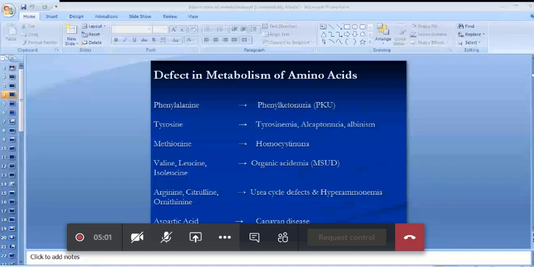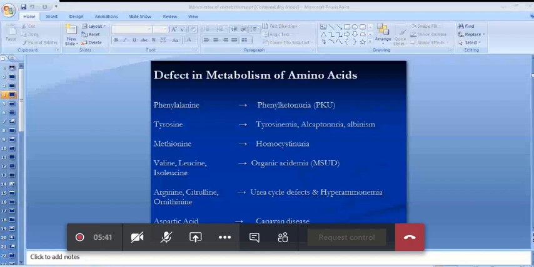Okay, so first of all, we will be discussing briefly the defects of amino acid metabolism. As I have told earlier, in these disorders there is a defect of a specific enzyme, and the defect of that enzyme will lead to accumulation of the substrate in the tissues of the body that alters their function. Normally, the substance is present, but it is metabolized by that particular enzyme. But when that enzyme is not present, the substrate will accumulate, and the accumulation will alter the function of normal tissues of the body.